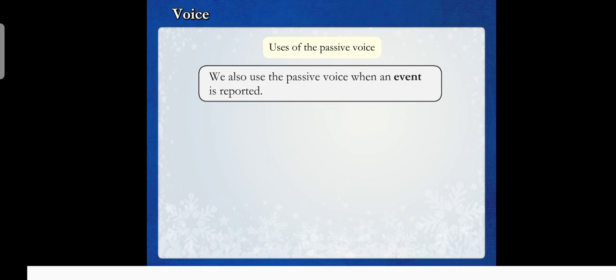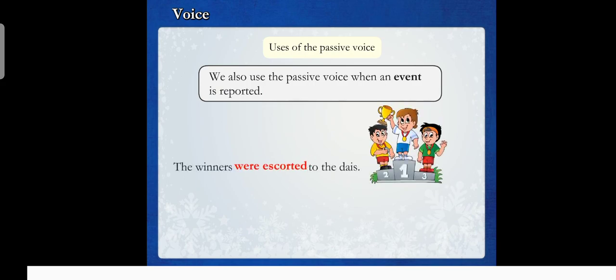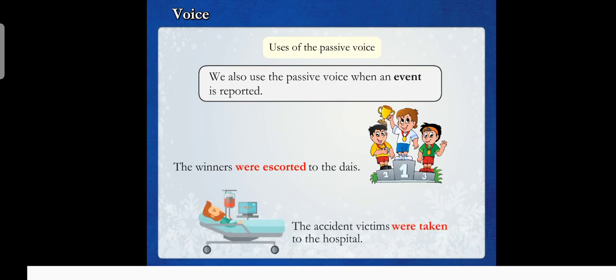We use the passive voice when an event is reported. For example, the winners were escorted to the dais. The accident victims were taken to the hospital.